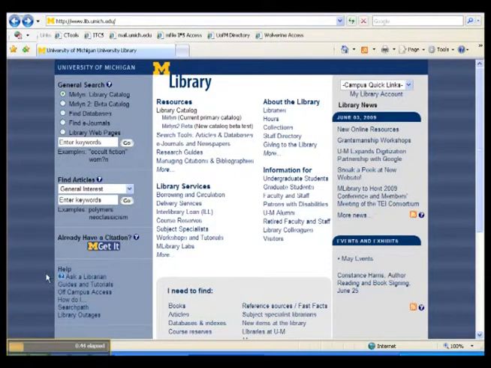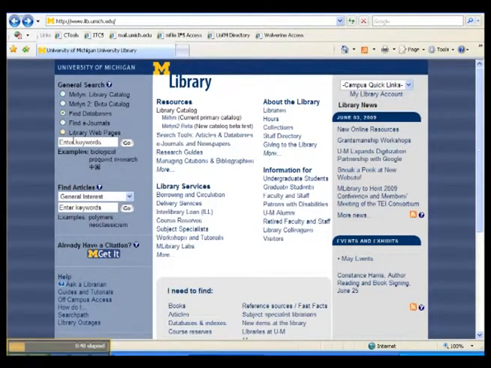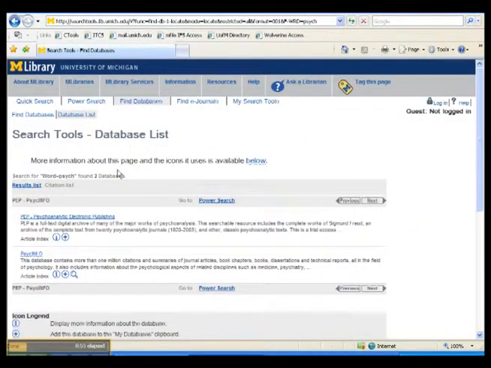Once on the library's homepage, you're going to want to click the button for Find Databases and enter the term Psych as a keyword. Click the button on Go. This should give you two options. You want to select the second, or PsycINFO. Notice that Psych is spelled P-S-Y-C without an H.